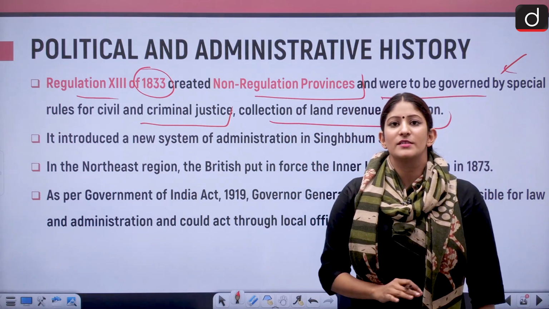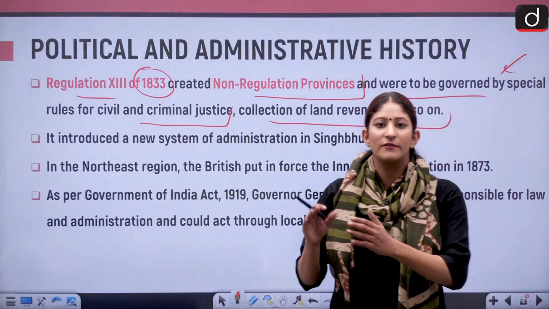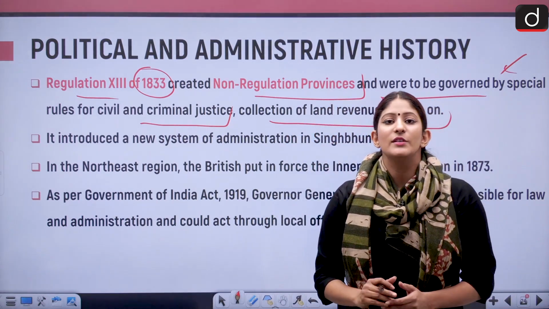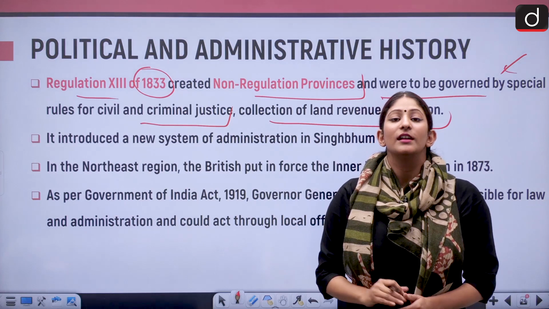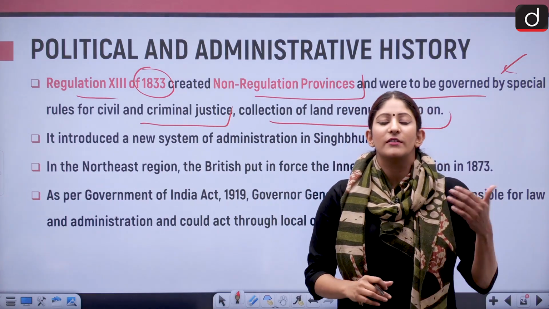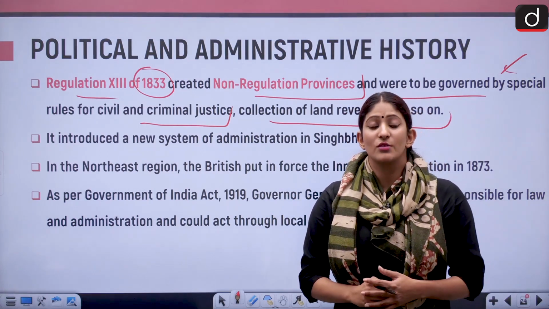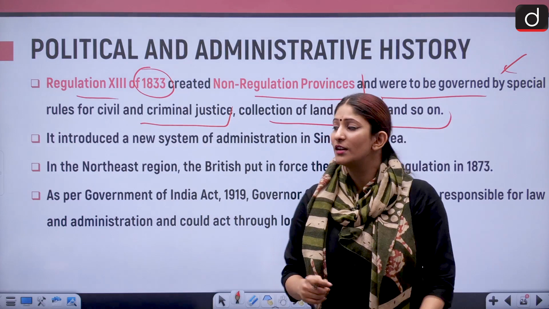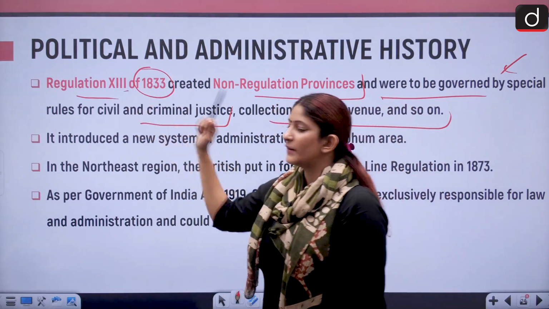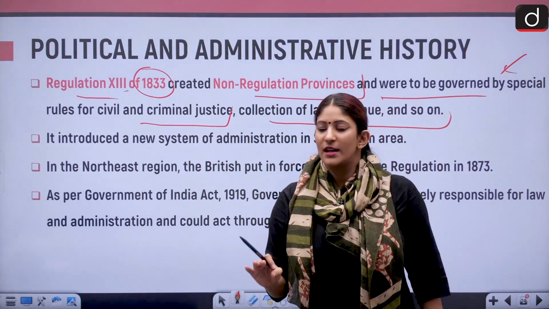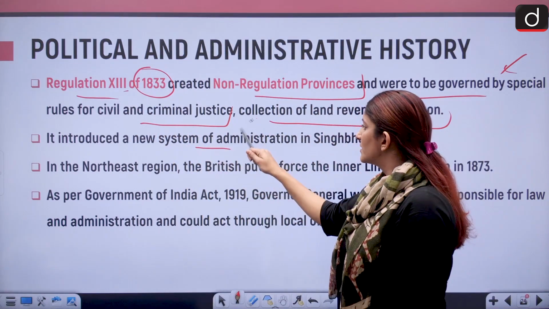In simple terms, it was the unification of certain regions which had a different living style and a different culture. They have their own distinct identity. They were pretty backward if compared to the rest of the regions. So they had their own rules and regulations, and these were known as non-regulated according to Regulation 13 of 1833. So acknowledgement was done about the tribes, and it introduced a new system of administration.